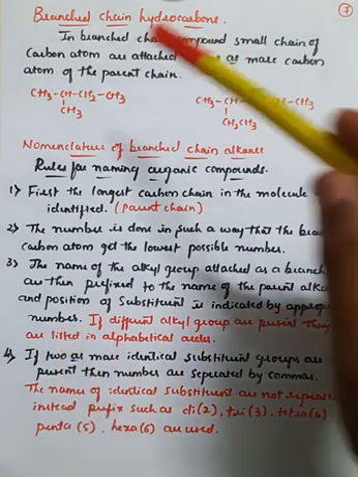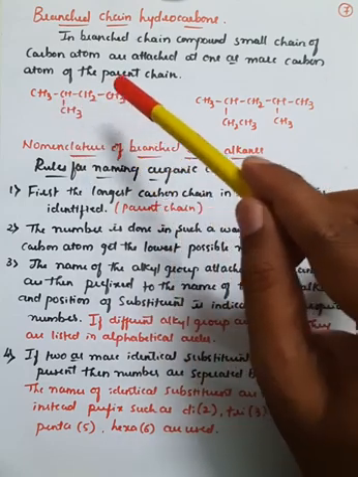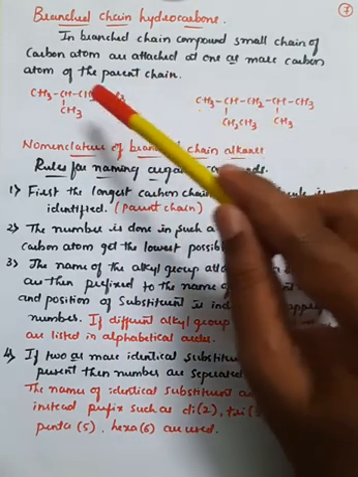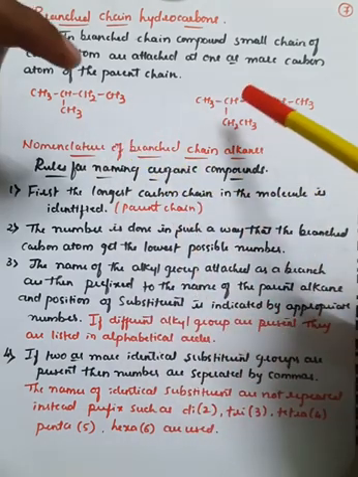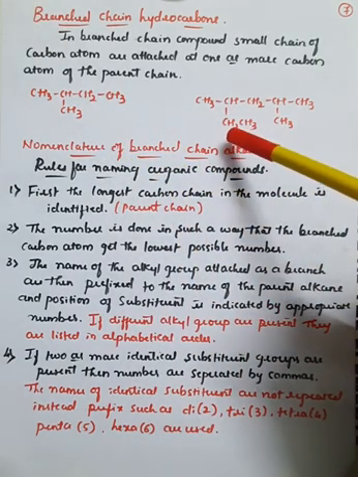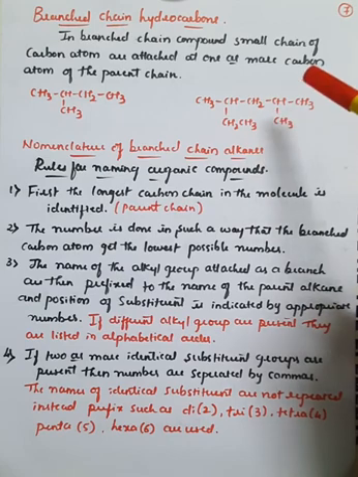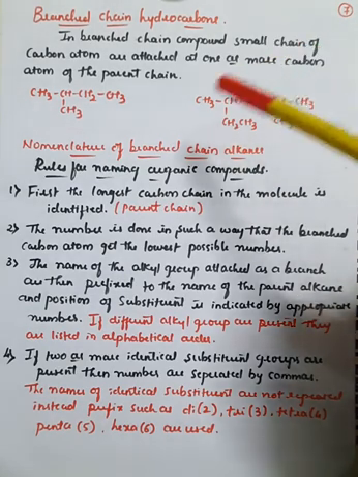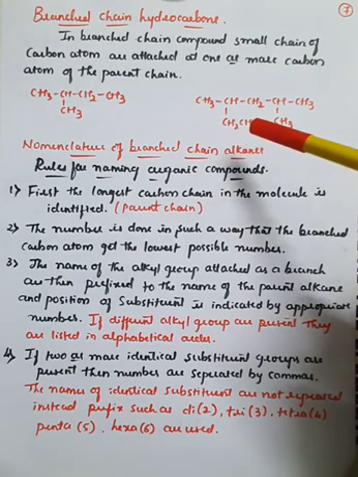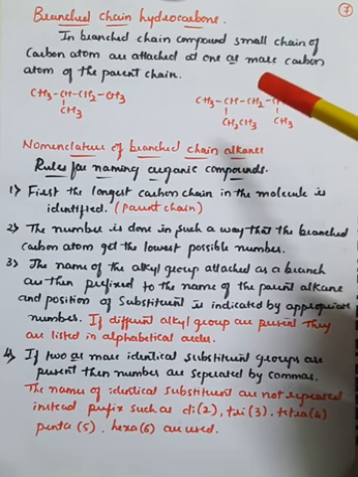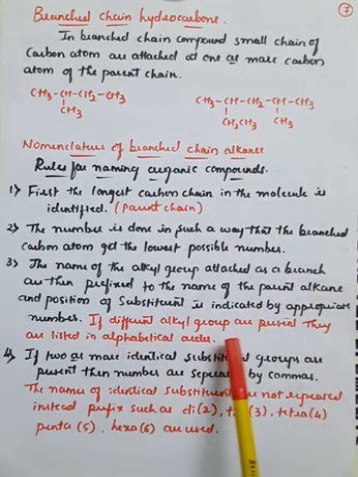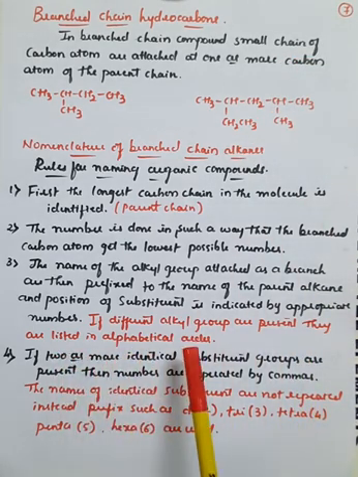So the position of the substituent can be indicated by an appropriate number. In this particular example, at the second carbon there is an attachment of CH3 as well as CH2, and at the fourth carbon atom there is an attachment of CH3. The position of the carbon atom which has branched must be indicated by an appropriate number, right? So if different alkyl groups are present, they are listed in alphabetical order.